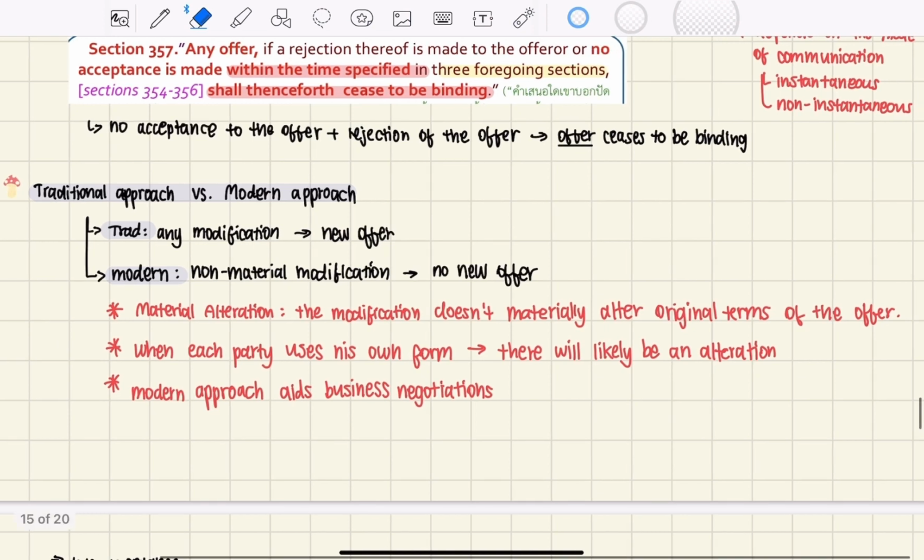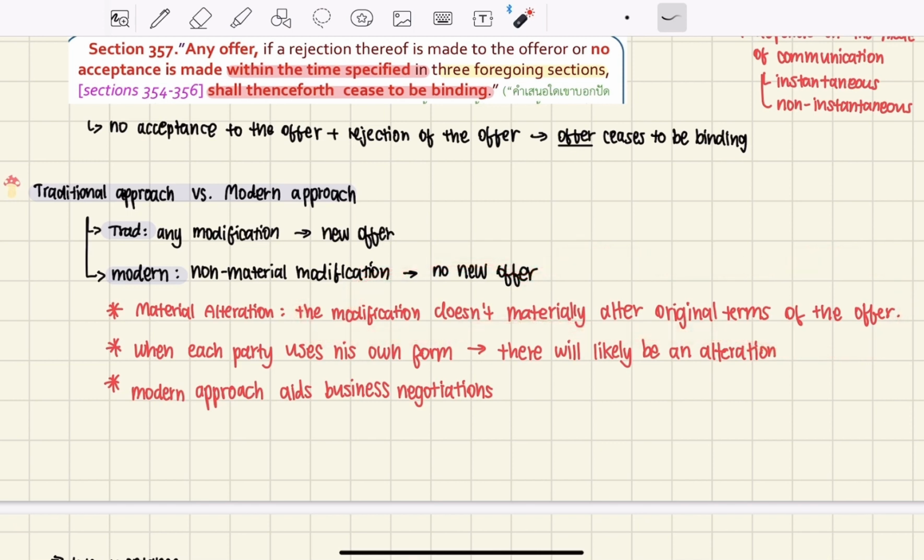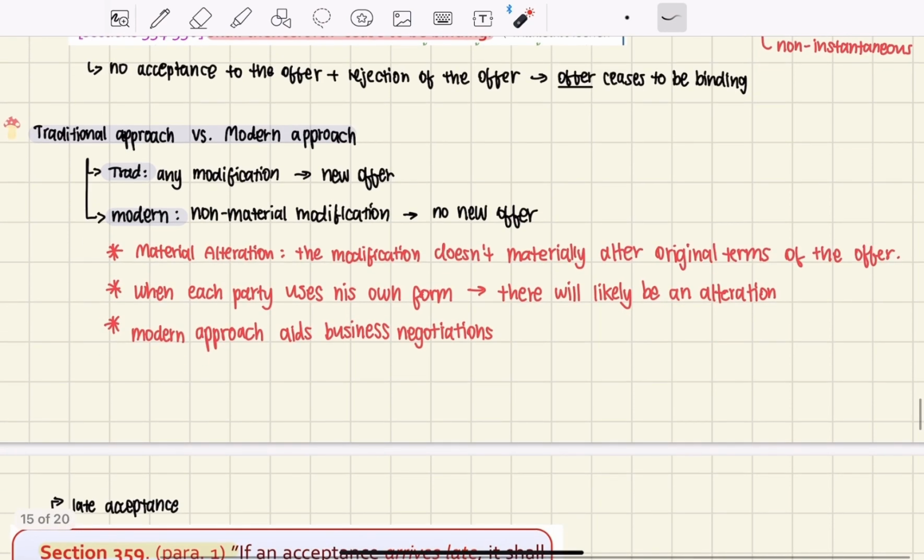A material alteration is one that materially alters the original terms of the offer. So if there's no change that touches on the important factors, the essential parts of the offer, then there's no need for a new offer. This is also because each party uses his own forms.